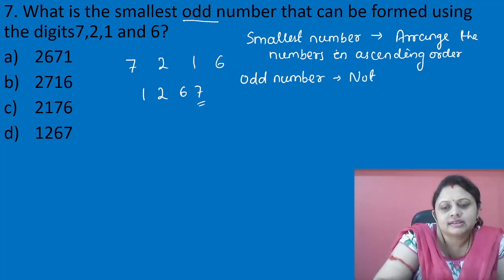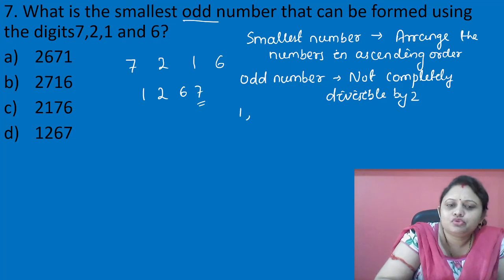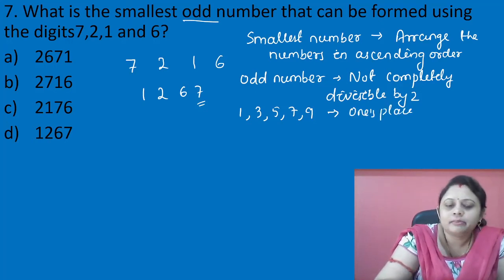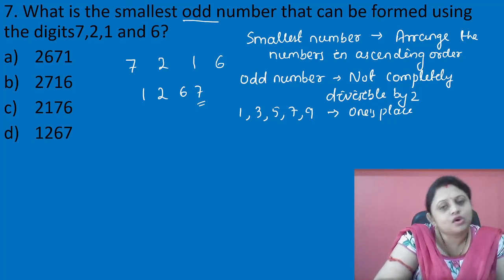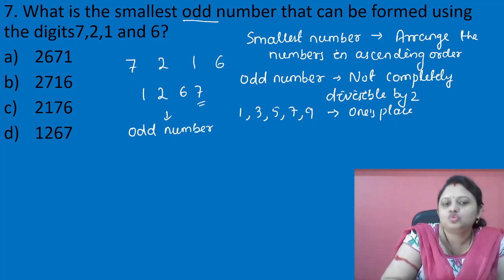Odd number is not completely divisible by 2. That means if you see 1, 3, 5, 7, 9 present in ones place, they are known as odd numbers. So here 7 is already present in ones place, that means the number we get is already an odd number, so we do not need to do anything more.